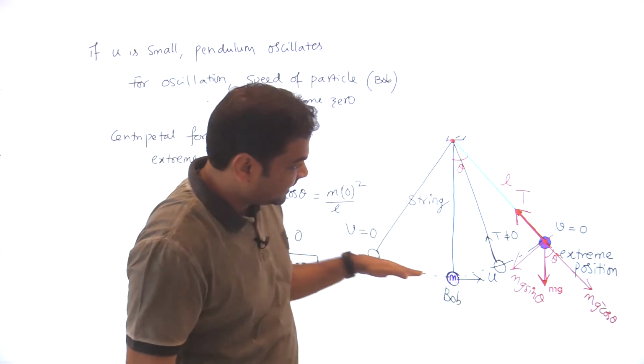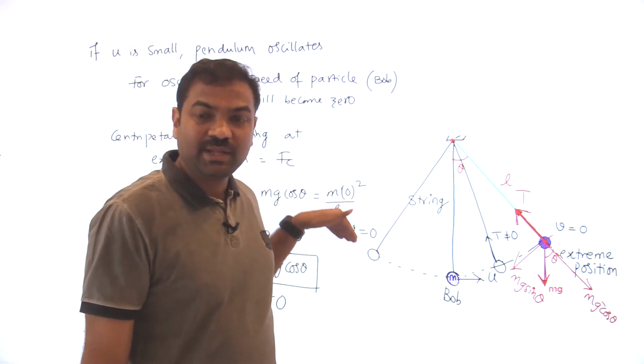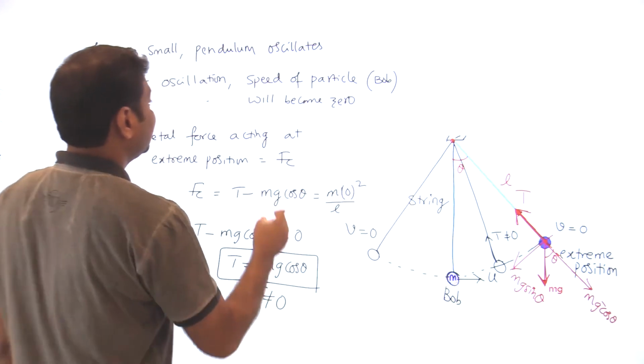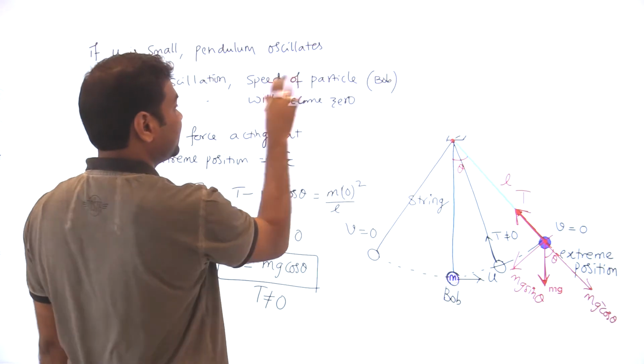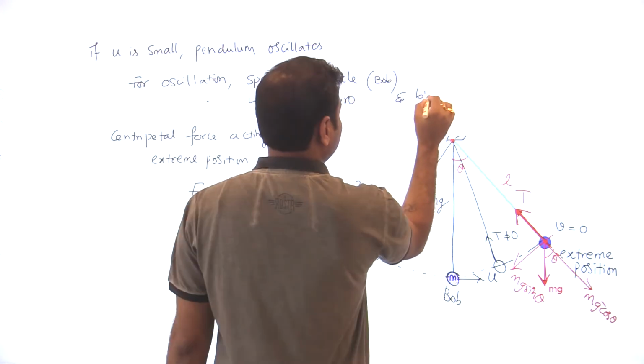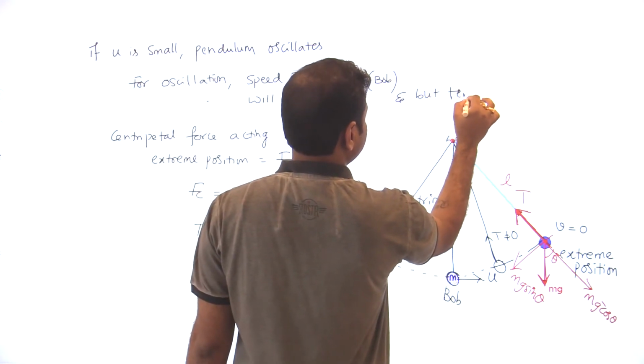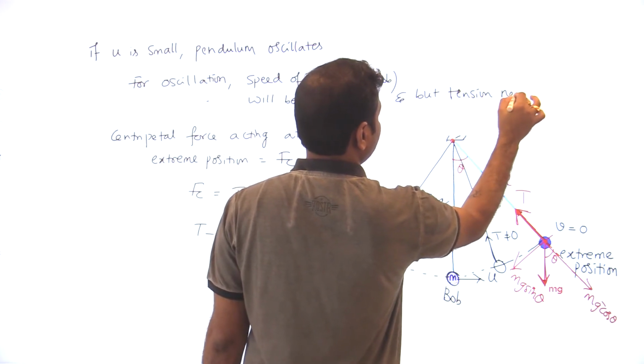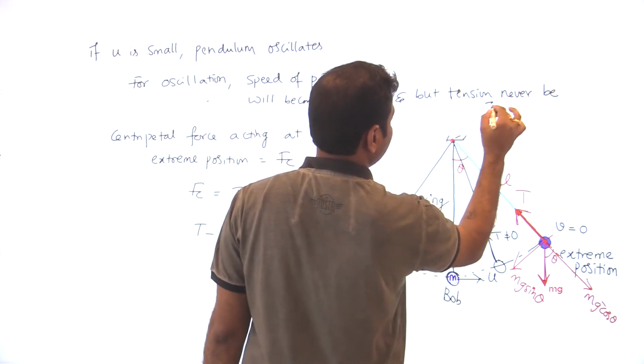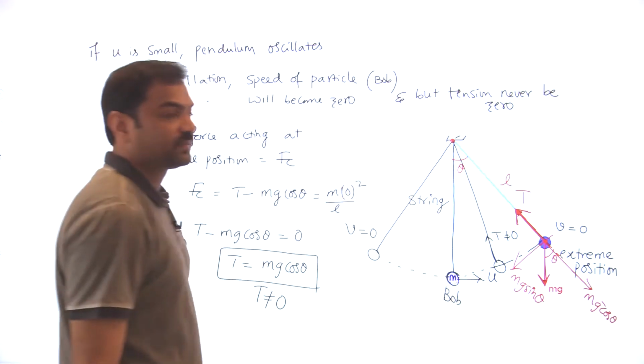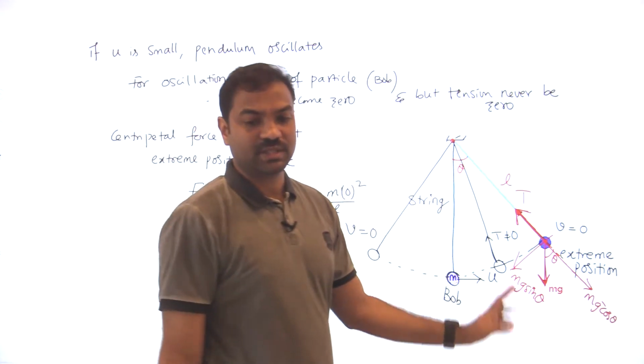So in the entire oscillation, tension is never 0. For oscillation, the speed of the particle will become 0, but tension is never 0.